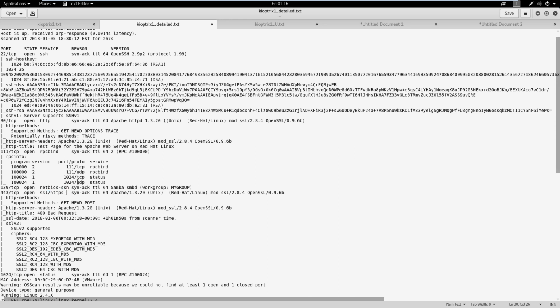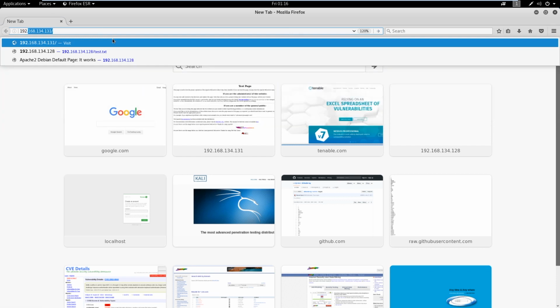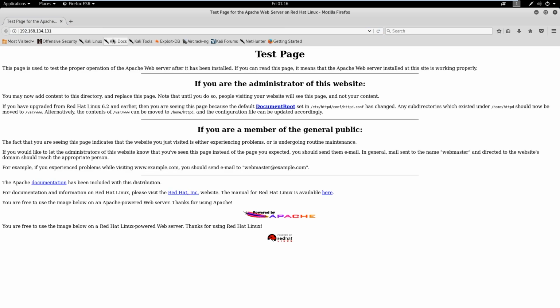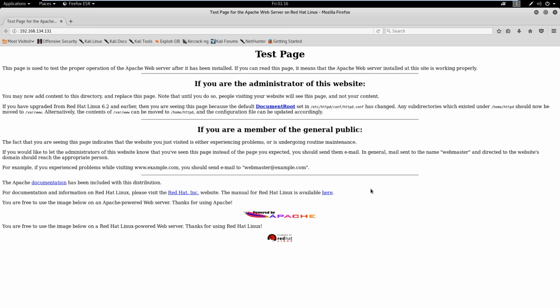So the first thing I like to do when I enumerate a web page is go to the web page and see if there's anything interesting on there. So let's go ahead and do that now. If we tab over, I'm going to go to the website here at 134.131. And if we go here, we're just seeing a test page. This is common if a web server is running but the home page isn't set up. Maybe there are some directories that are hidden and we can't see them right now.